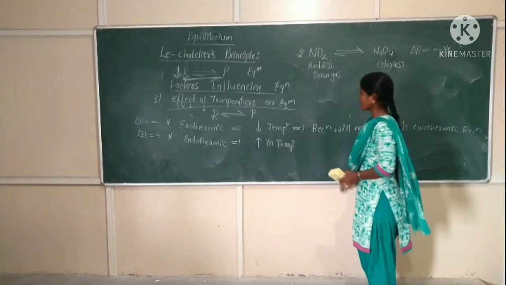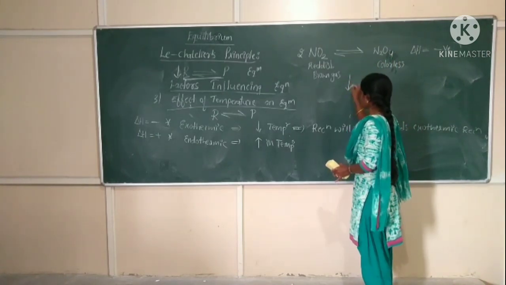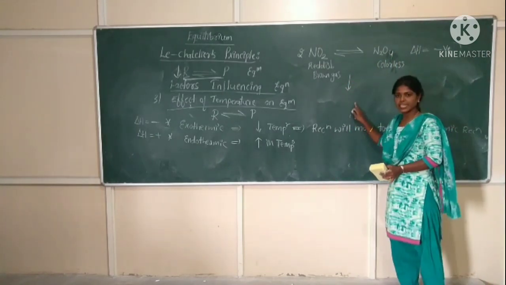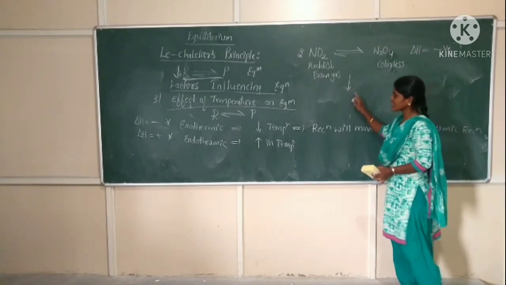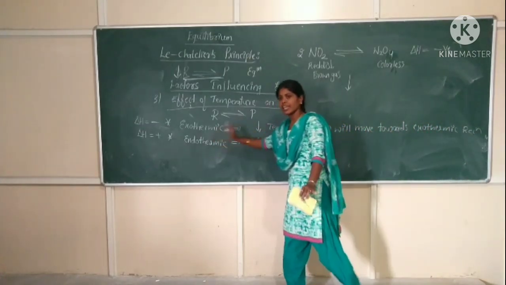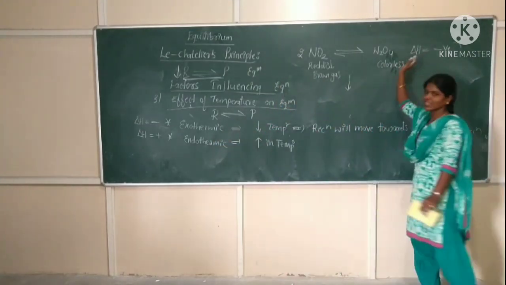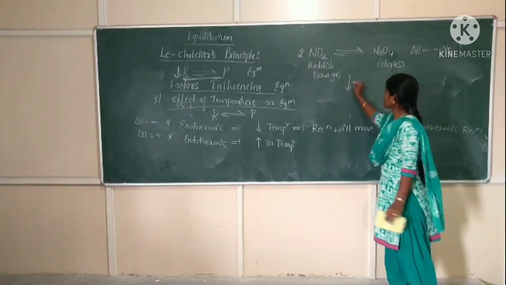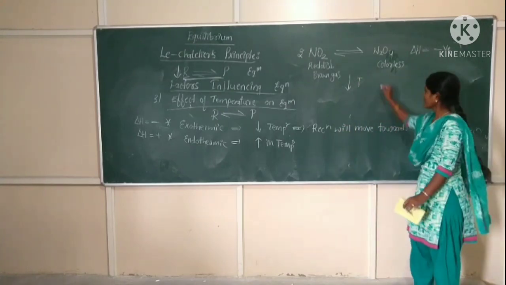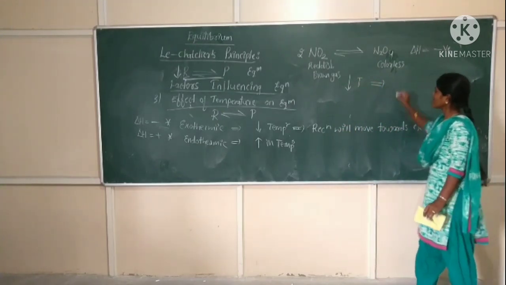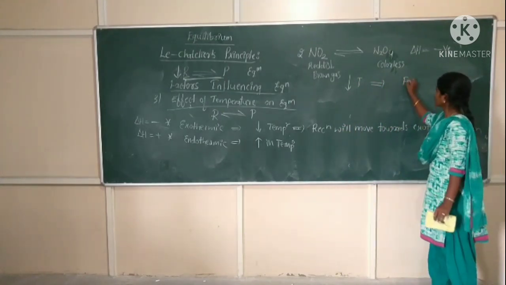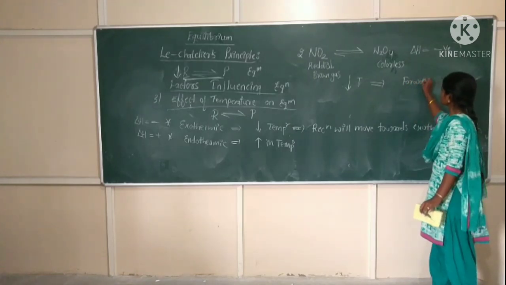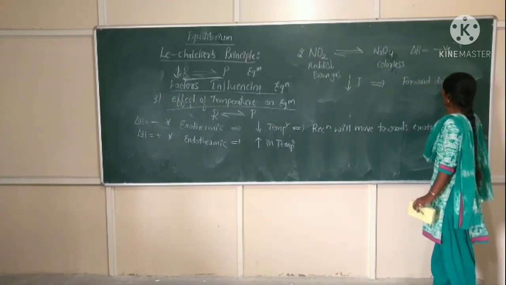For this exothermic reaction, if you decrease the temperature, decrease in temperature favors the exothermic reaction. So for the exothermic reaction, if you decrease the temperature, then it will move in the forward direction.